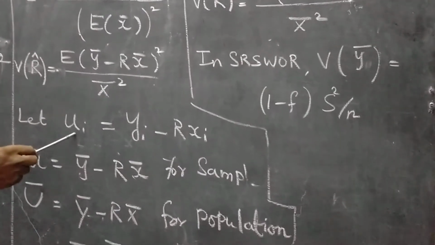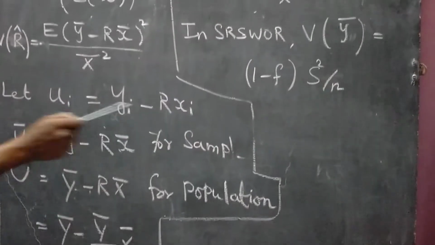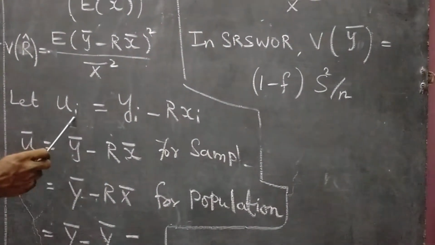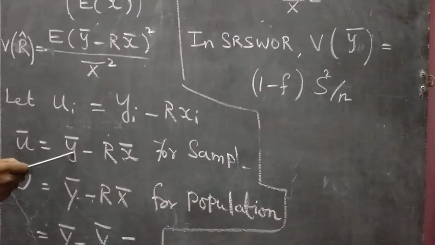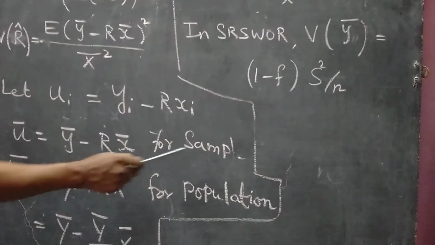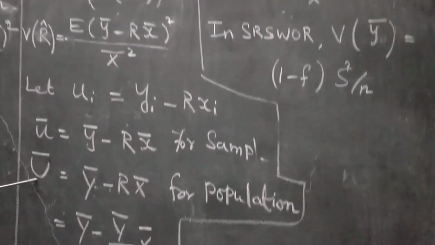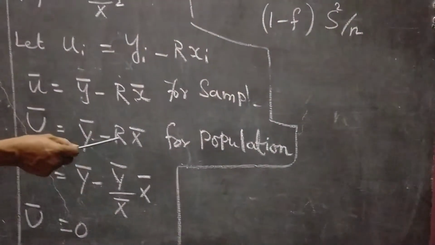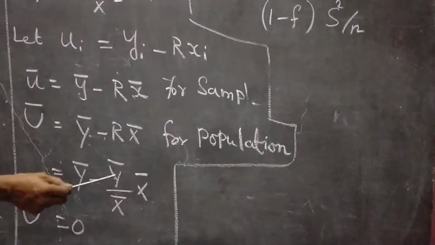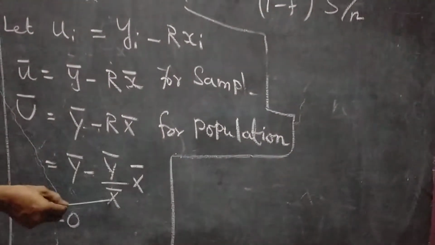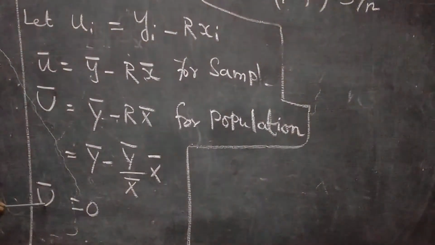Now let ui equal to yi minus r into xi. We make this relationship for the sample, here i equal to 1 to small n. Therefore u bar equal to y bar minus r into small x bar for the sample. Similarly for the population, capital U bar is equal to capital Y bar minus r into capital X bar. Now capital R is nothing but capital Y bar divided by capital X bar. This capital X bar will be cancelled, so we get capital Y bar minus capital Y bar equal to 0. So capital U bar equal to 0.